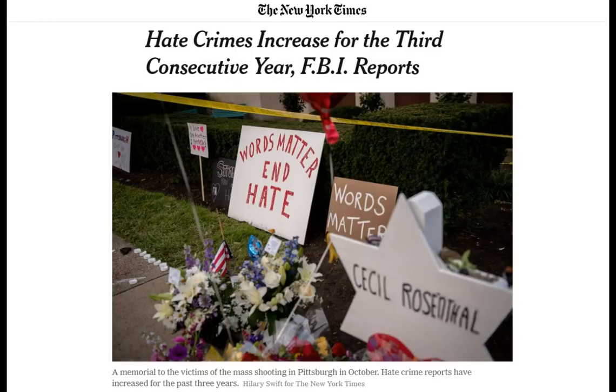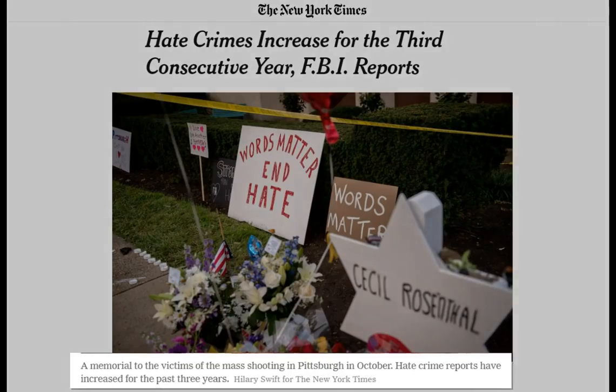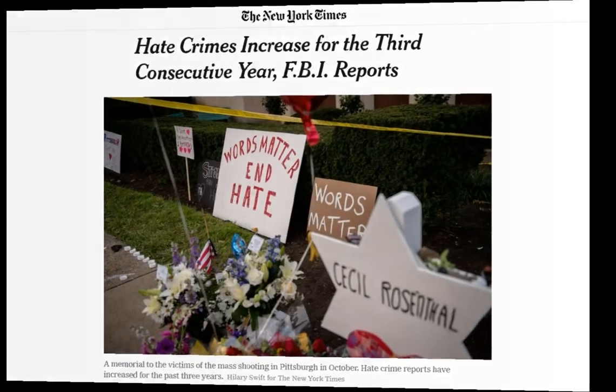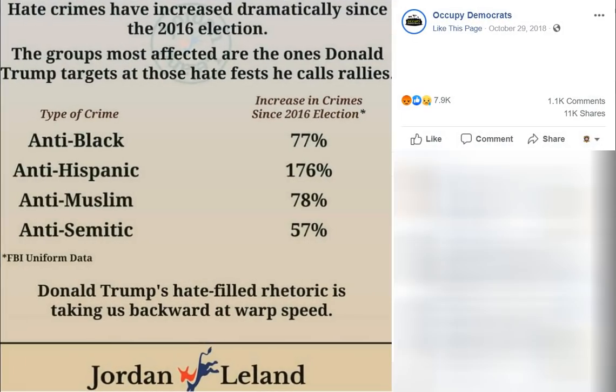You'll also see frequent coverage of it in news stories, which often link it with things like mass shootings or other high-profile crimes. But as I'll show you in this video, hate crime statistics are ripe for being manipulated into pushing various narratives. As for this particular meme, it's actually just flat out wrong in its statistics, and it was covered in a previous post, so if you're interested in this particular meme, I'll link that in the video description so you can go check that out.